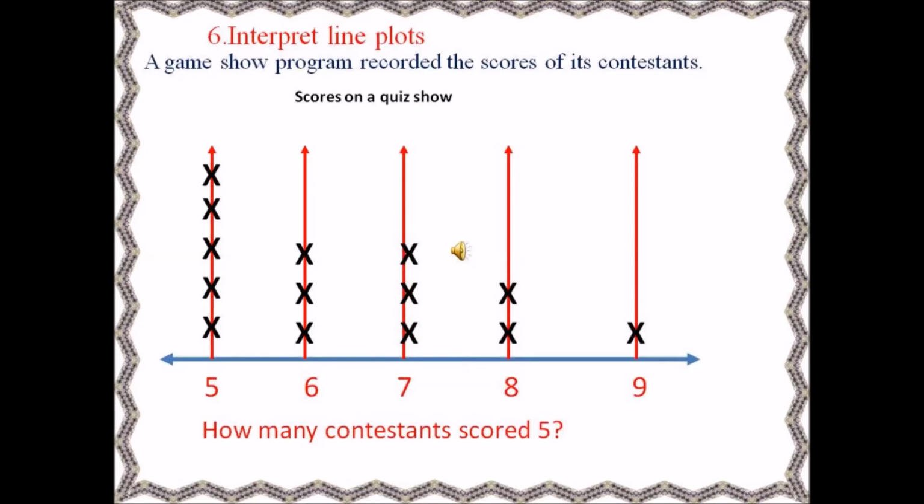Interpret line plots. A game show program recorded the scores of its contestants. Scores on a quiz show: how many contestants scored 5? You count each contestant who has scored 5, 6, 7, 8 and 9. 9 points are scored by 1 contestant, 8 points are scored by 2 contestants, 7 points by 3 contestants, 6 points also by 3 contestants and 5 points by 5 contestants.